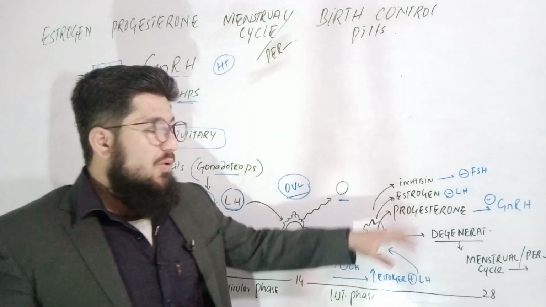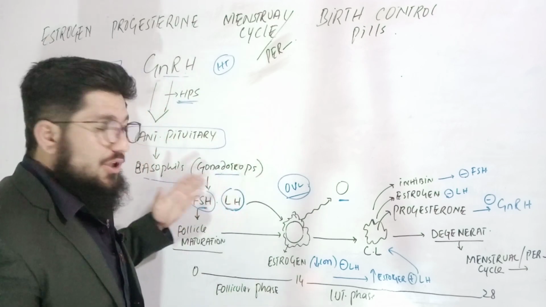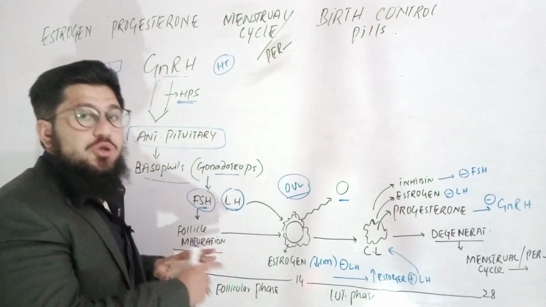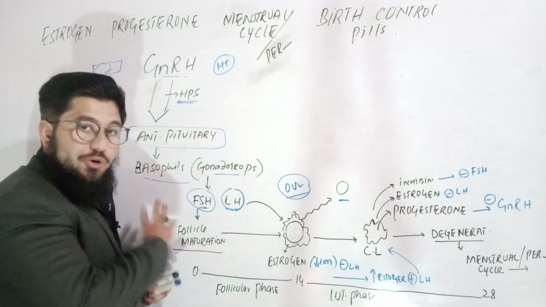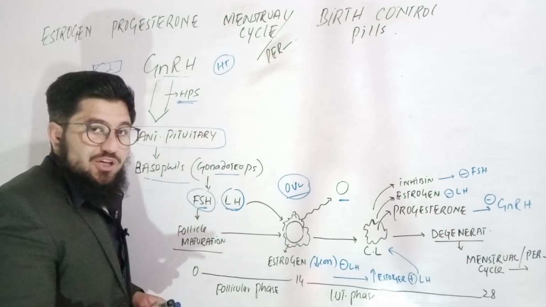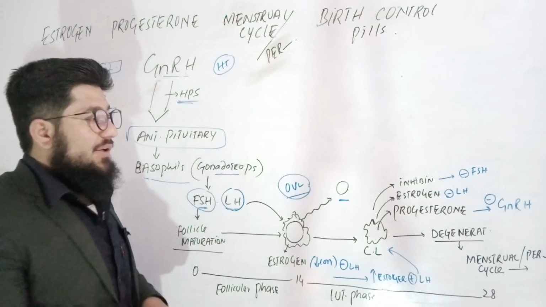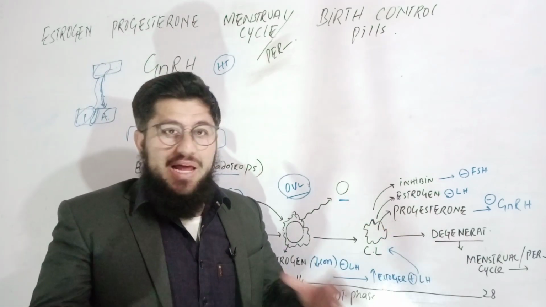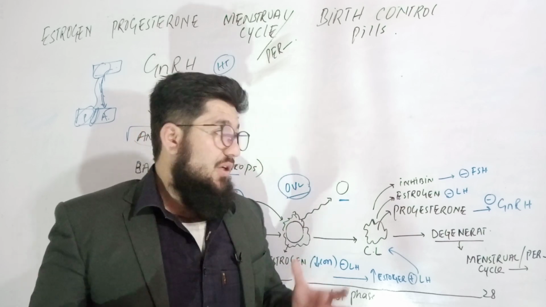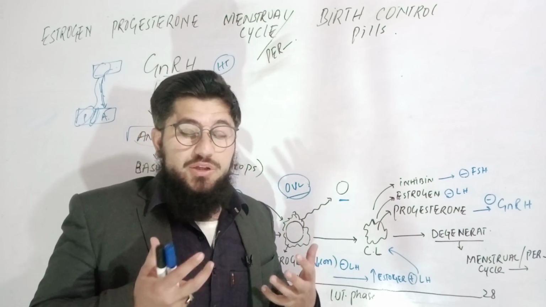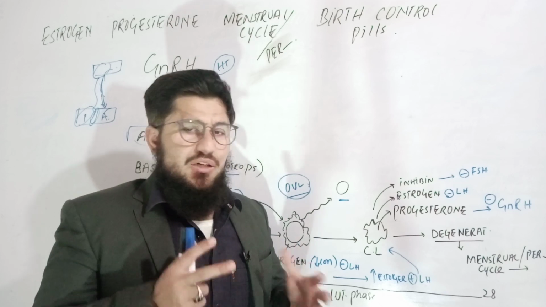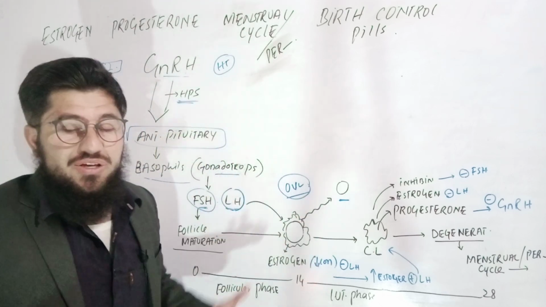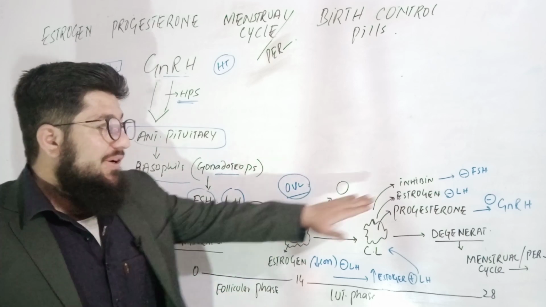Why? Because these are responsible to inhibit the new follicles formation and new ovulation. So new ovulation, new follicles will not be happening. No new follicle formations, no new ovulations will happen, just one. And rest of the functions like progesterone are doing, estrogens are actually doing, they will happen in the body according to the pregnancy. Whatever is needed in the body during the pregnancy, like the change in the shape of the uterus and much more things like happening in the female, that will be maintained by these hormones.